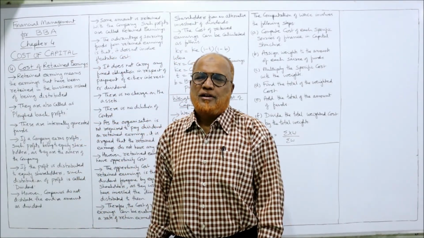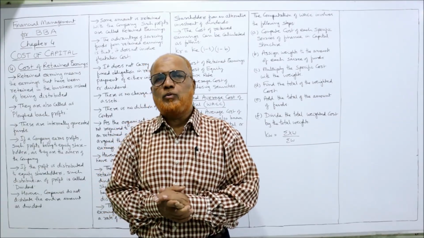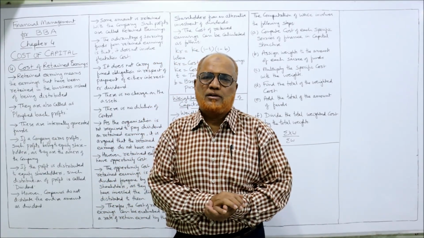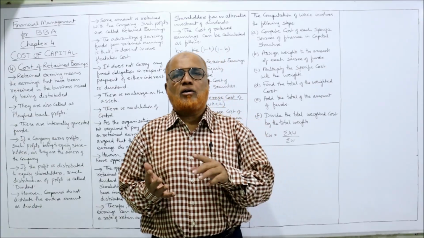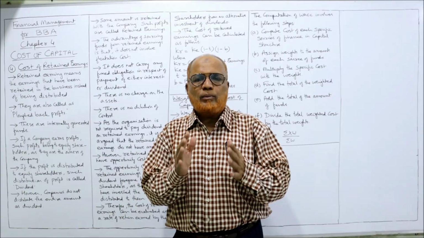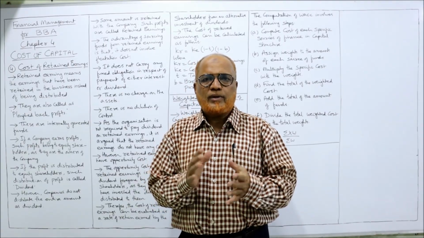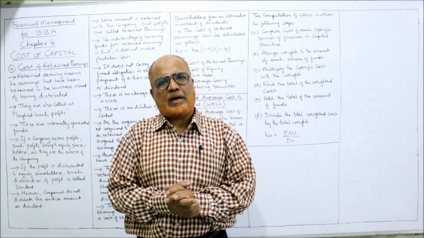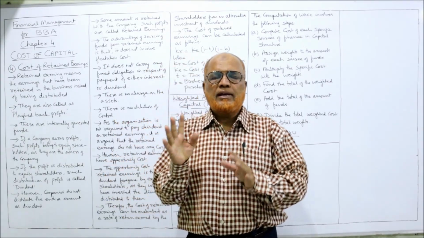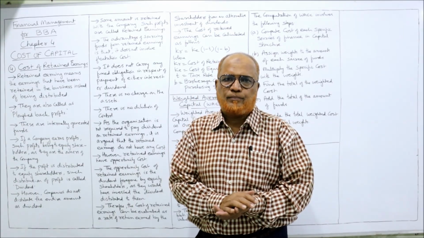I am Hasham. Last video I explained the different methods of computing the specific costs. That means how to calculate the cost of debt, cost of preference, and cost of equity. Now one more cost is there, the cost of retained earnings. This is the last video on cost of capital. Three videos will give you the complete theory of the topic cost of capital.